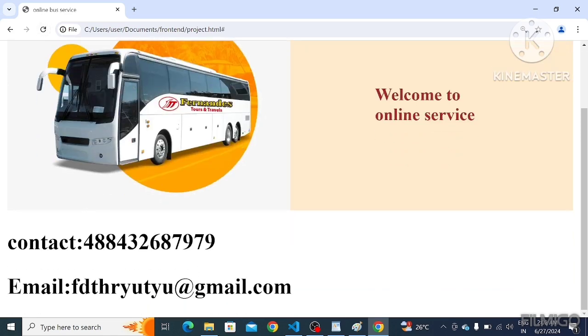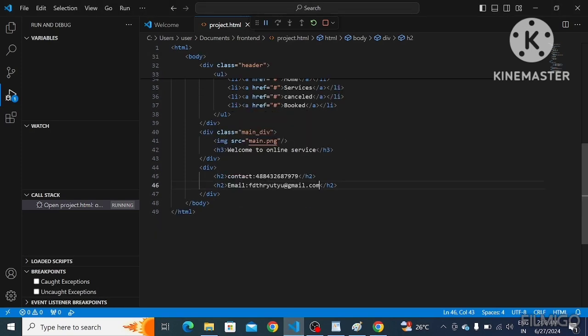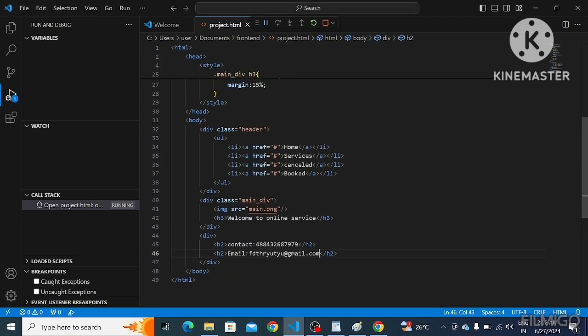See, here we got contact and email address. Yes, for this I am going to implement some CSS properties. To implement some CSS properties, we want some class name for this division, footer, right?